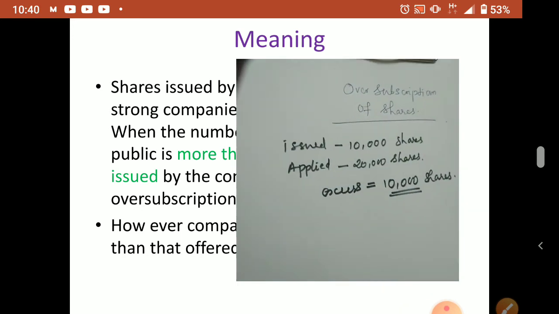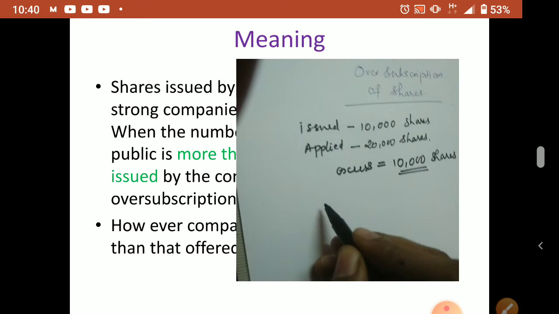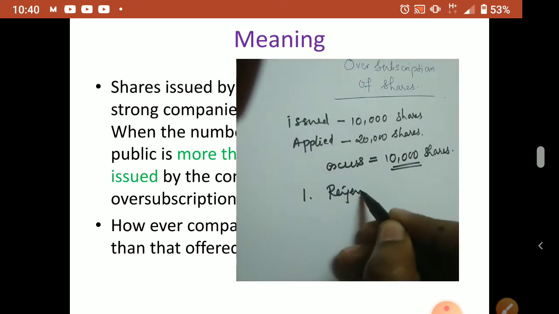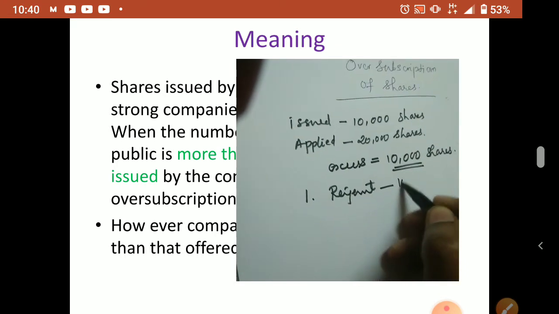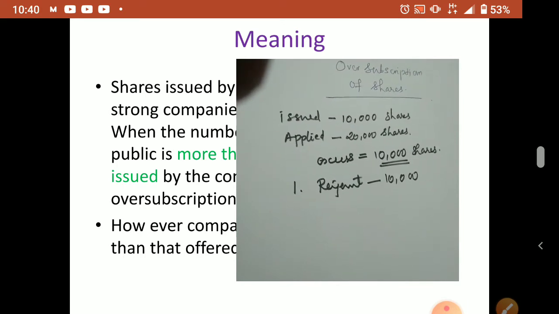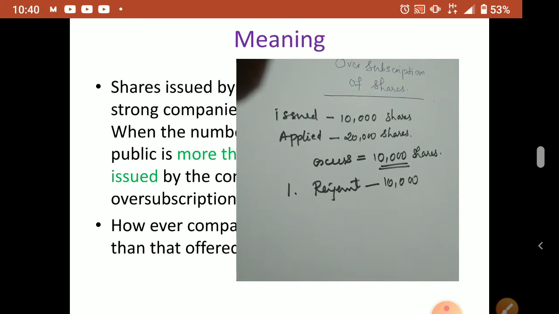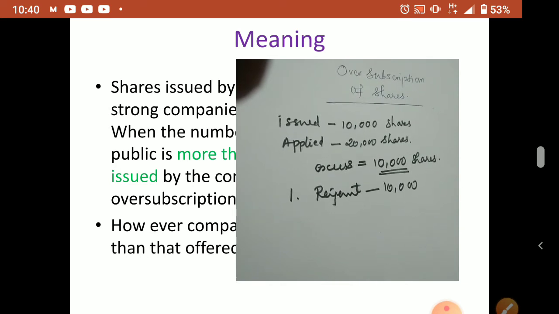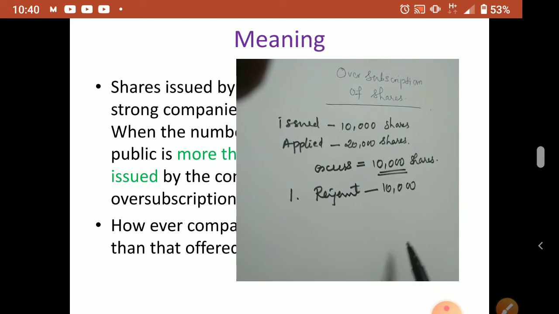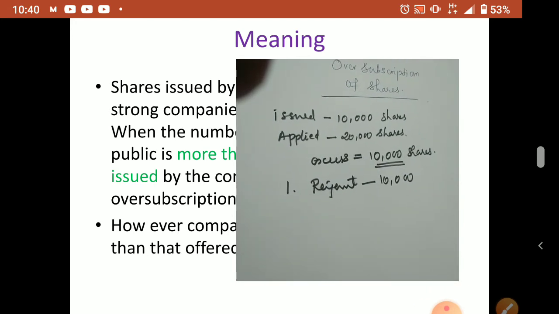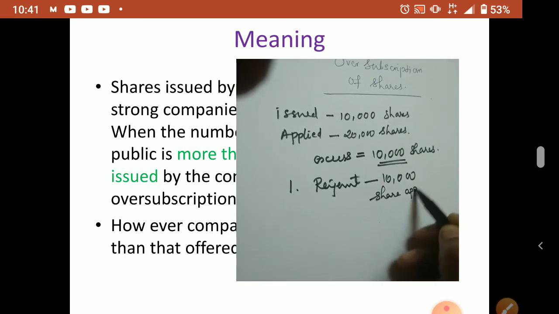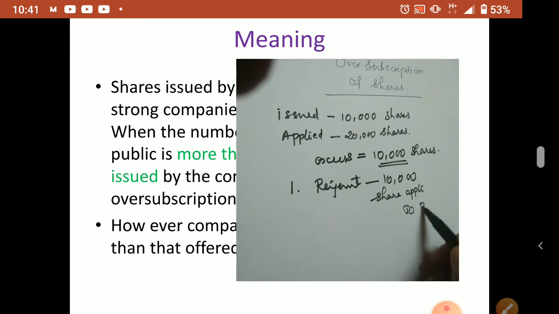Now what is the option for the company? The company can reject this excess application. If they reject this 10,000, the application money received we send back. When we receive application, what do we write? Bank account debit to share application. So if you are rejecting, what do you write? Share application debit to bank, because money is going out, so the bank will be credited.